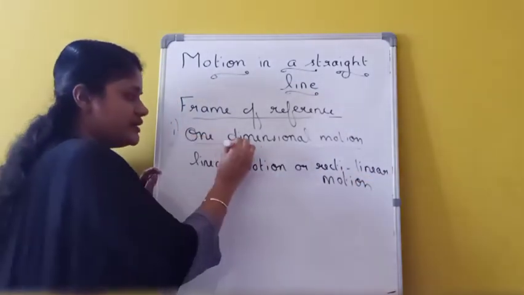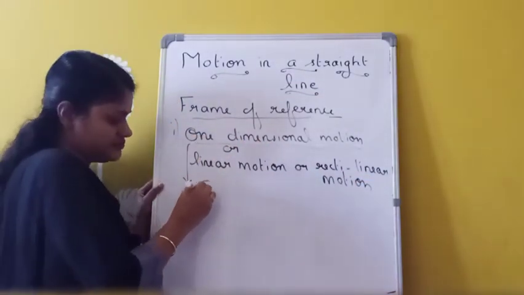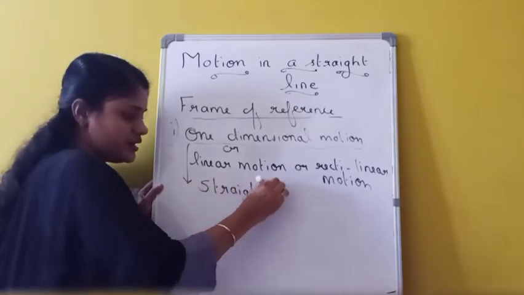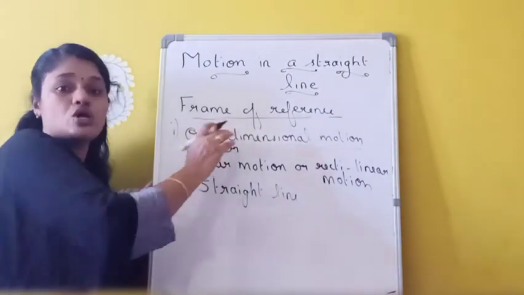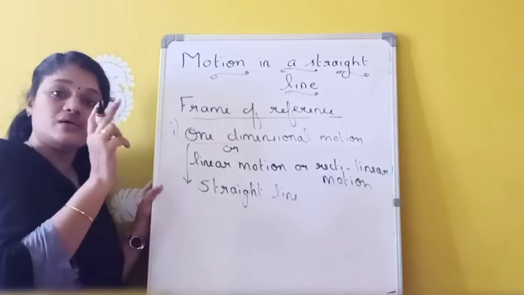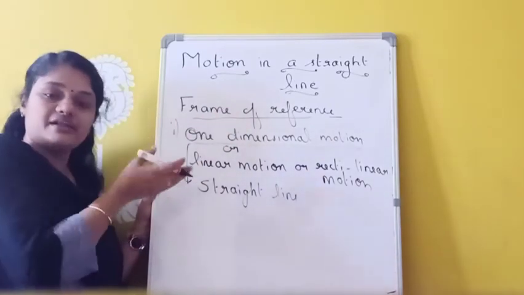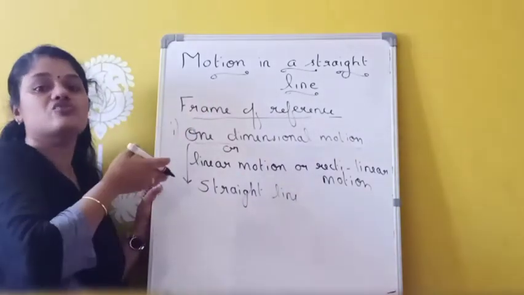In one-dimensional motion, the body is moving along a straight line. Whenever a body moves in a straight line path, it can be considered as which one? One-dimensional motion. That means here the body needs only one coordinate. Already we have three coordinates, x, y and z, and this body is moving through only one of the coordinates for its movement.